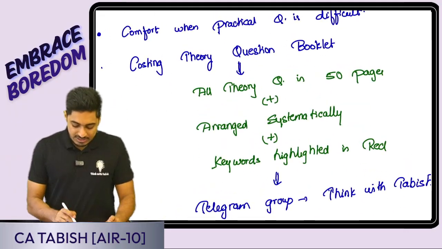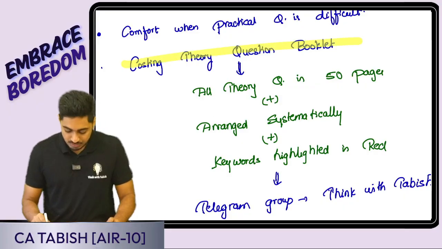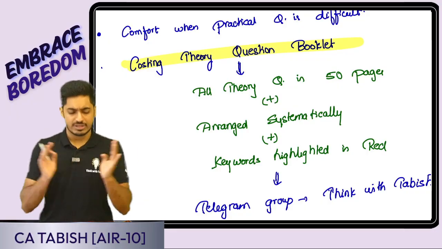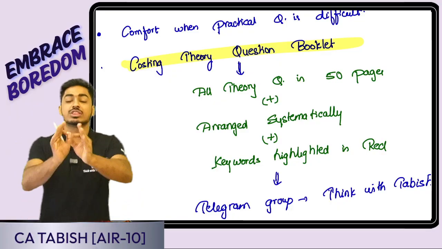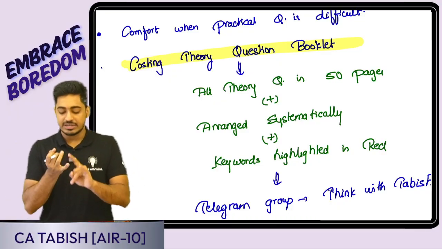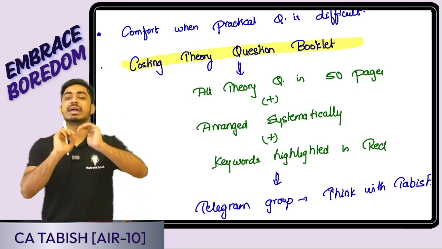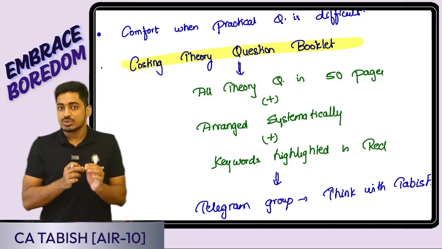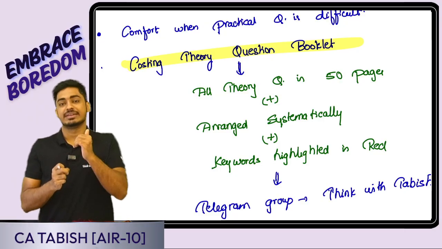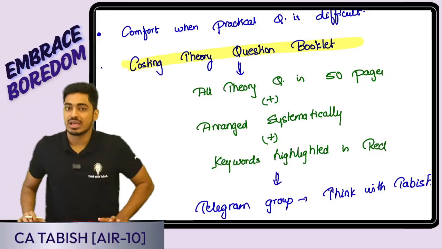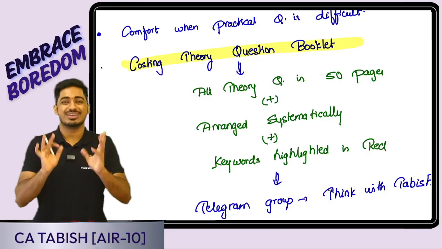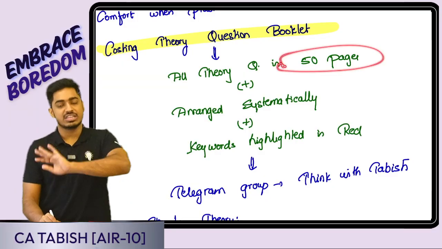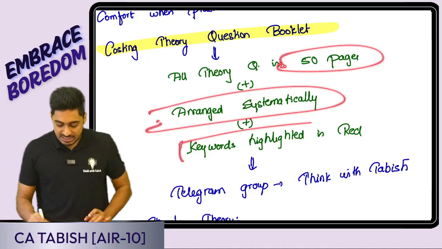We will be solving questions from our costing theory question booklet. It is a beautiful question booklet that we have handcrafted and prepared, wherein all questions which are important for you for theory, be it from study material, past paper, RTP, MTP, are arranged systematically. With a proper presentation, headings are given and keywords are highlighted in red, so that in the lowest possible time you can read it and retain it, and in the examination go and score those 14 marks that you are looking out for to clear your examination. In just a span of 50 pages, the entire theory question booklet is covered and arranged systematically.